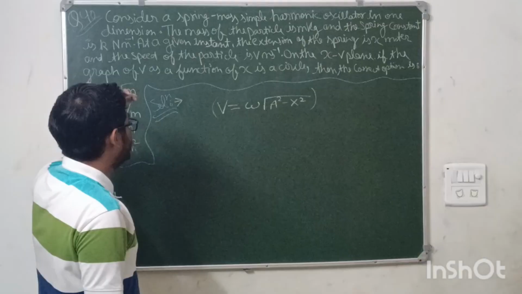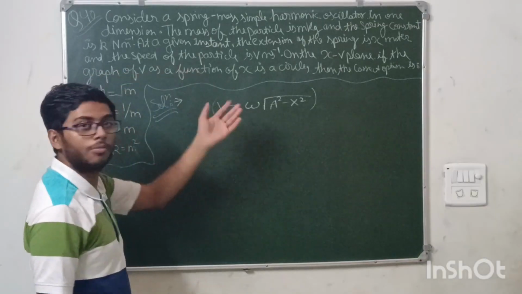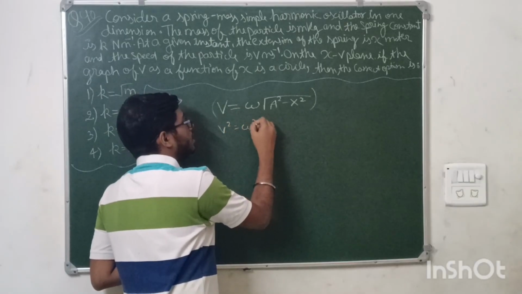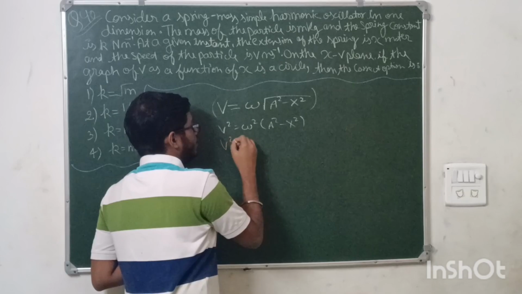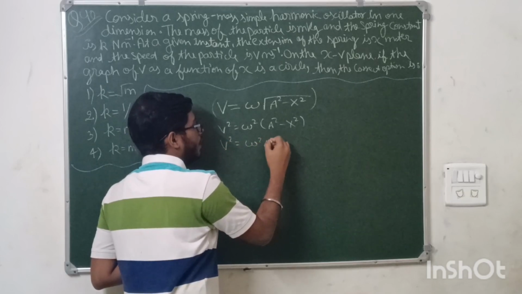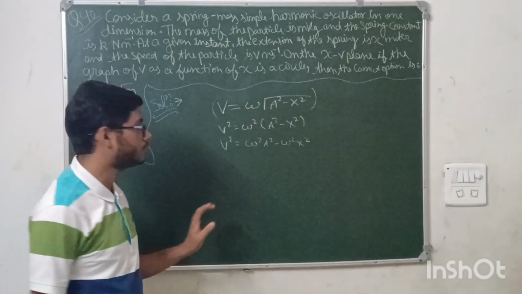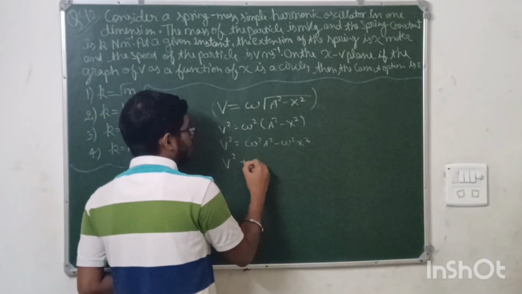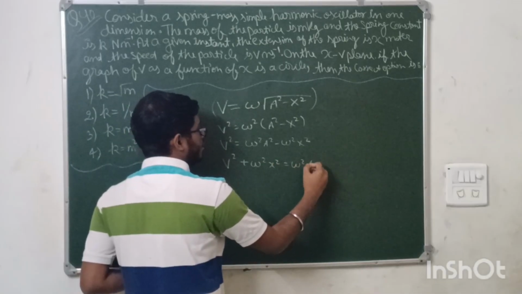So now you need to convert this into the equation of a circle. So square both the sides. So v square is equal to omega square into a square minus x square. That is, v square is equal to omega square a square minus omega square x square. Now take this to the LHS: v square plus omega square x square is equal to omega square a square.